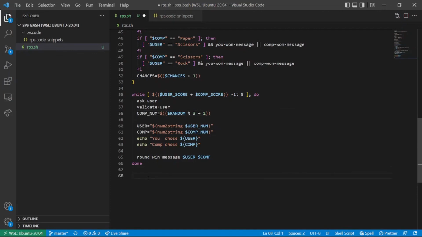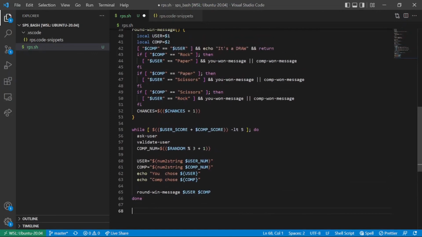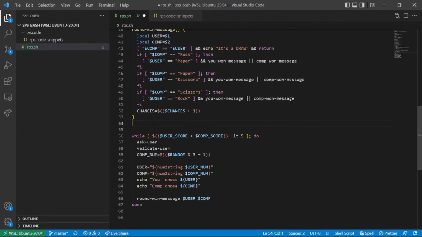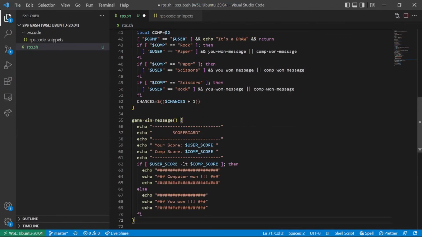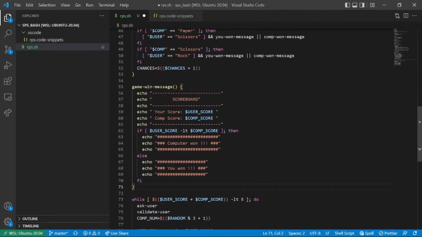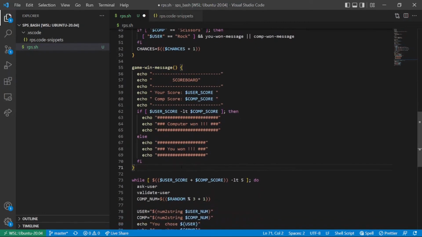And after all the code, after the 5 rounds of rock paper scissors, we have to show who won the game. For that also, we'll create a function that will show a scoreboard and display who won the match.